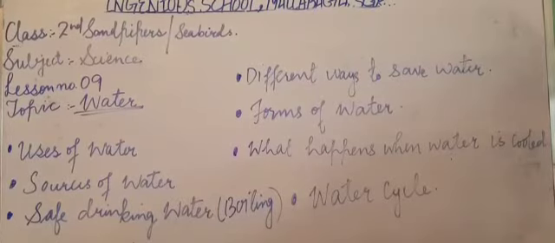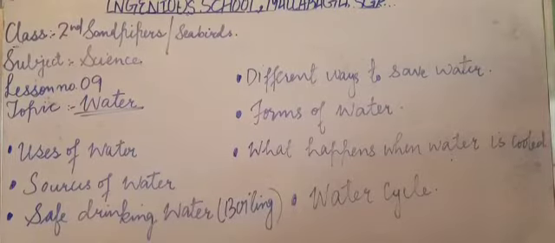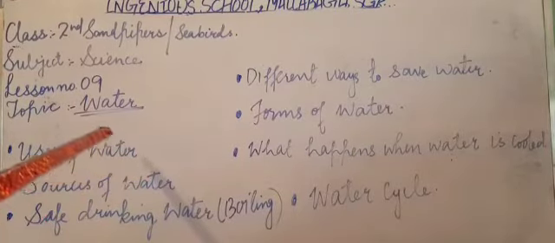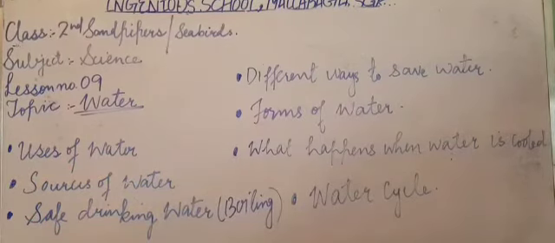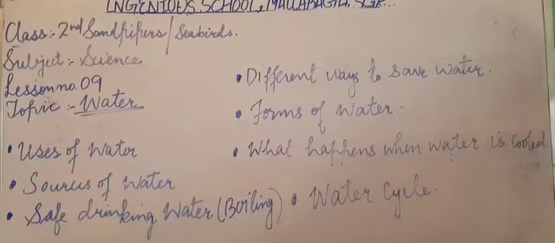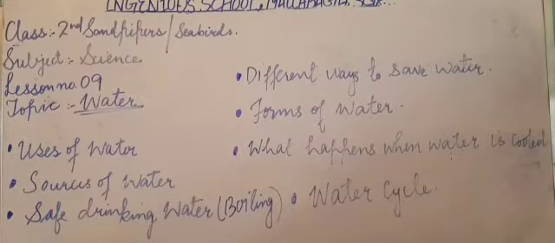So, my dear kids, in this chapter, water, we learned about the different uses of water, isn't it? We learned what the different uses of water are for living beings. We also learned about the sources of water. I told you that rain is the main source of water, and that rainwater fills the lakes, ponds, streams, isn't it? My dear kids, we also learned about safe drinking water. That is how we can make dirty water clean, how we can make impure water pure, isn't it?